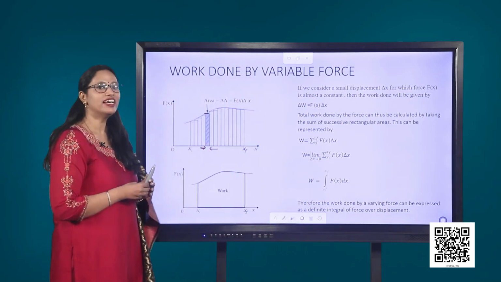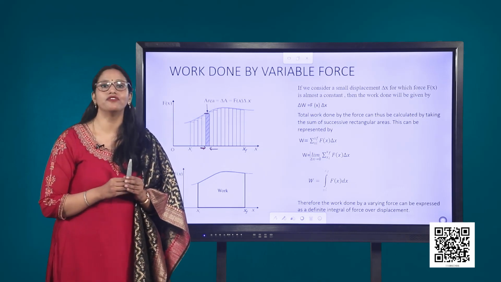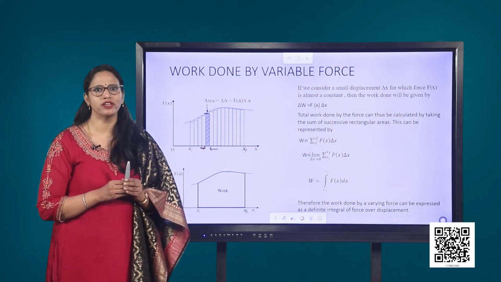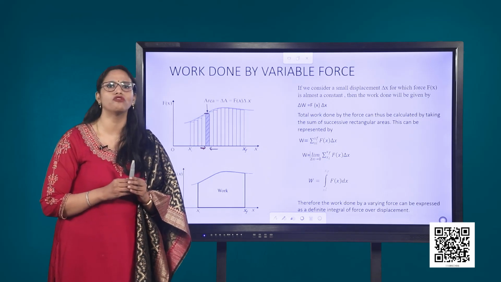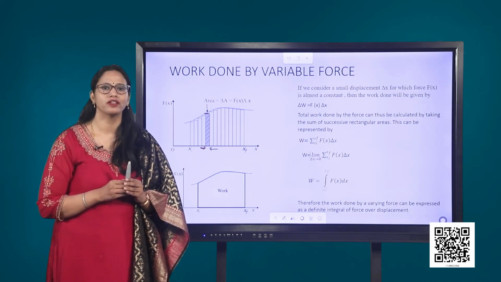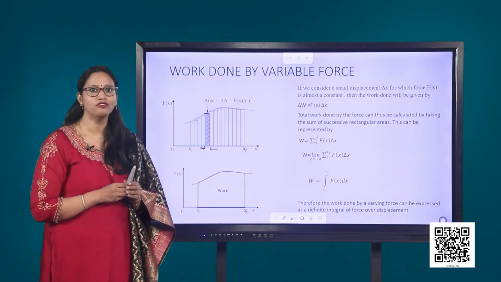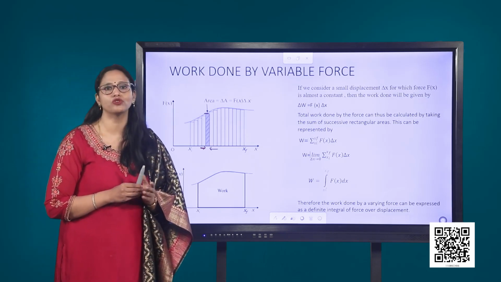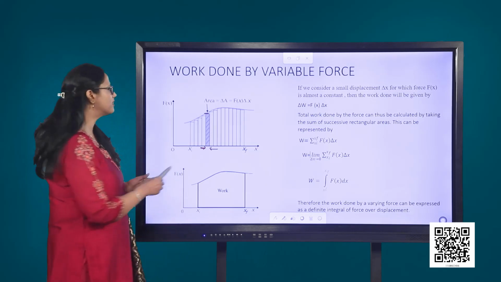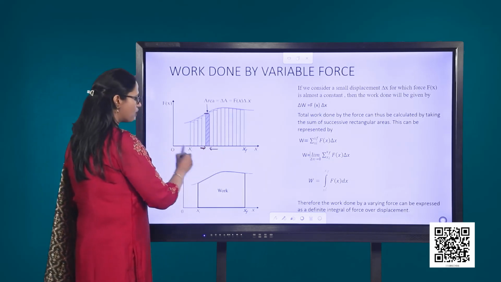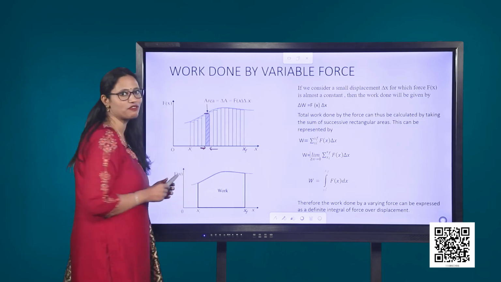Hence, we see that the work done by a variable force can be expressed as a definite integral of force over displacement. If we try to understand this using the graph, the definite integral of force over displacement is nothing but the area under this particular graph between xi and xf.